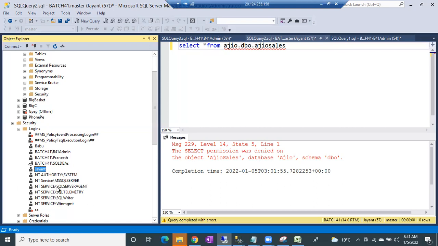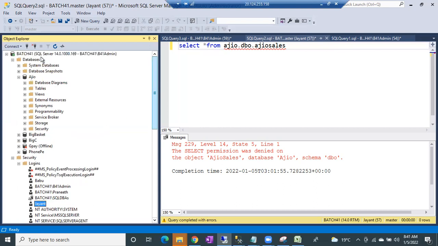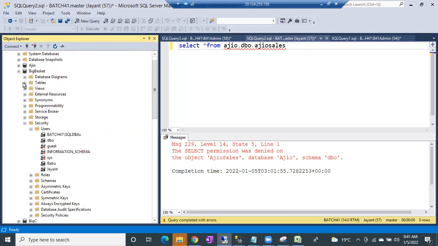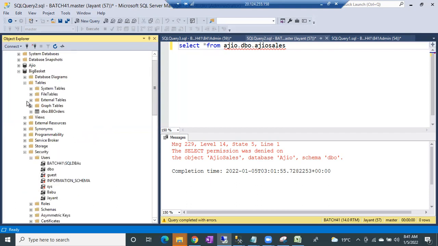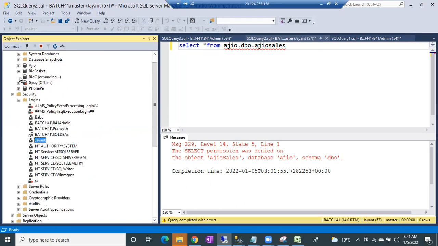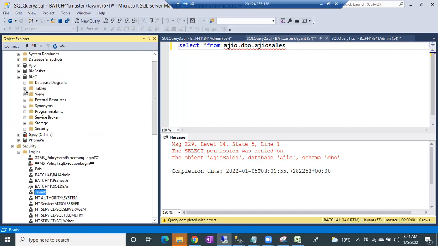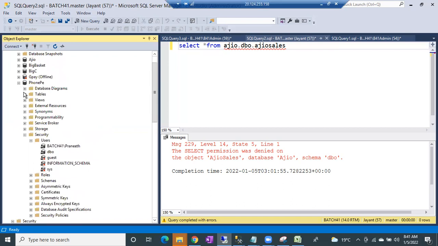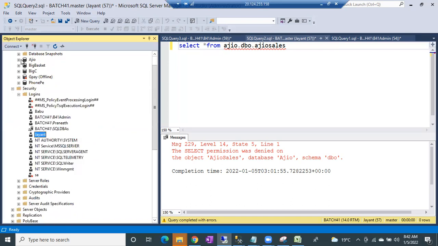One last point. I want to give access on a specific table, guys. How to do that? Let me check any database with two tables. This is only one table. Big C, I guess, and there are no tables here. Okay, let me go with PhonePe. Okay, done. Let me quickly create one table in the Big Basket. Okay, Control N.